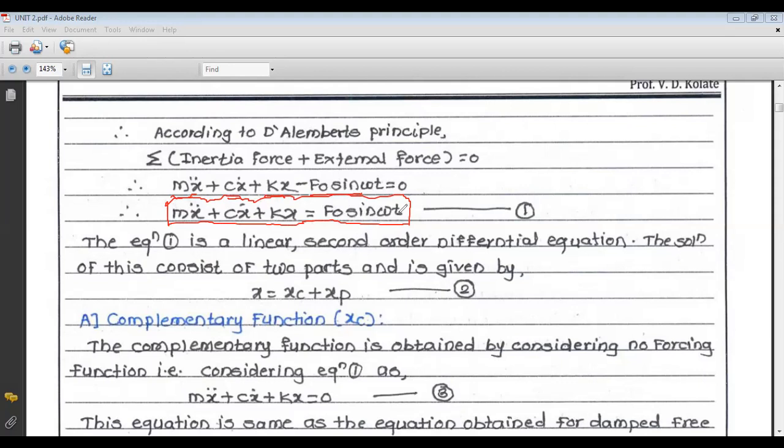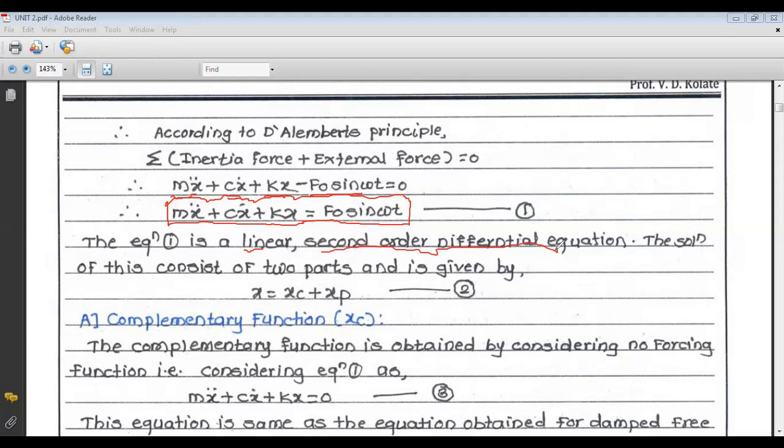So mx double dot plus cx dot plus kx is equal to F0 sine of omega t. This is equation number 1. Now equation number 1 is a linear and also second order differential equation, because there is the term x double dot, that is d2x upon dt square.